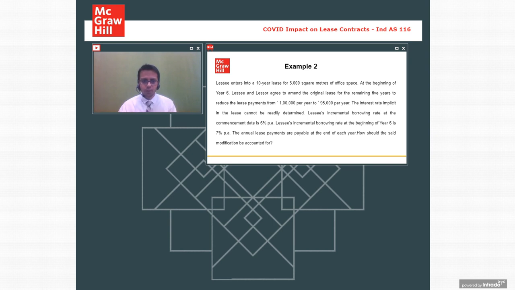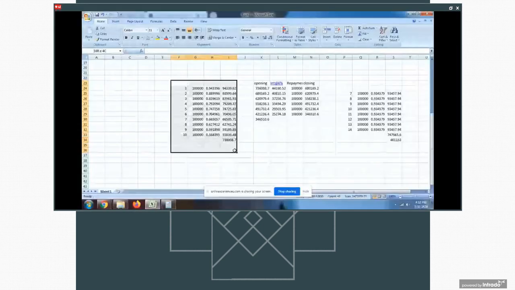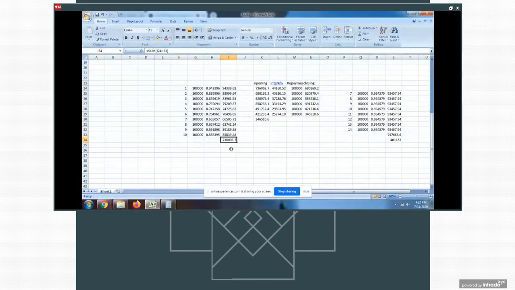Coming up to screen sharing. The contract is the same over here. This is a similar contract, right? So initially the asset was accounted at 7,36,008 rupees. The liability was also accounted at 7,36,008 rupees. Now in the beginning of year 6, in this table, I will delete the 7th year's data. In the beginning of the 6th year, we are trying to revise the amount from the 6th year to the 10th year, the remaining period of 5 years, to 1 lakh rupees per month. So this will become 6, 7, 8, 9, 10, deleting other parts, and also changing this discount rate.